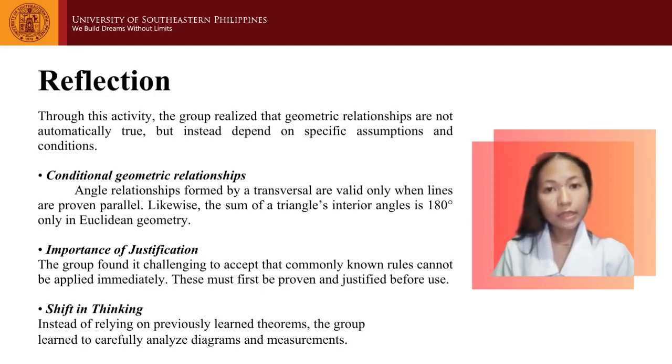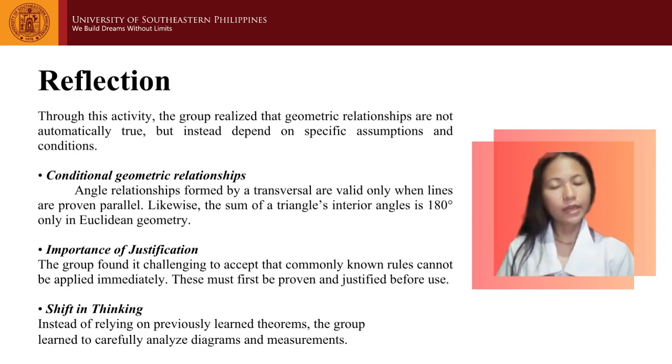We learned that these only work when certain conditions are met. For example, the angles formed by a transversal are only equal if the lines are parallel. Another example is that the sum of a triangle is 180 degrees. That is only in Euclidean geometry. Second, we learned about the importance of justification. We cannot just apply these rules right away.